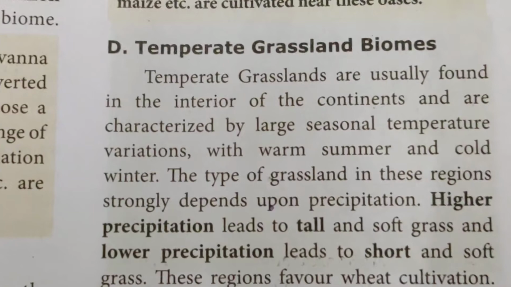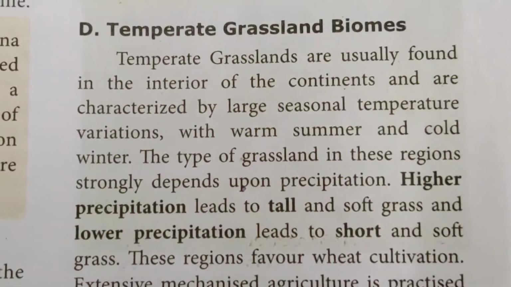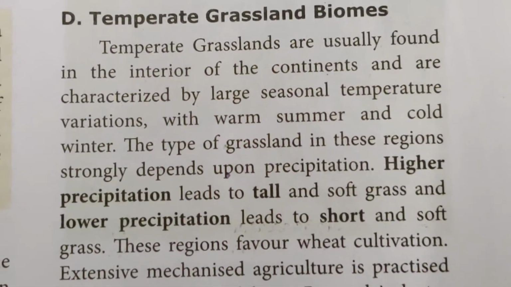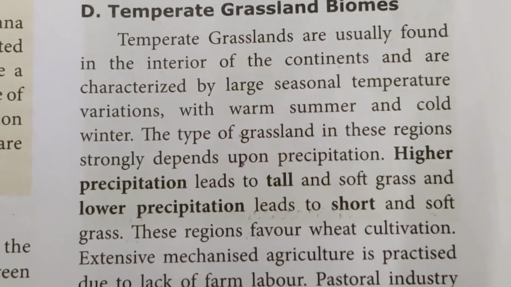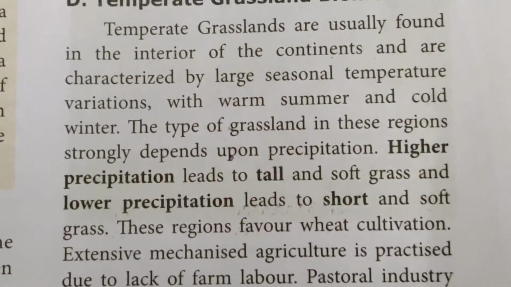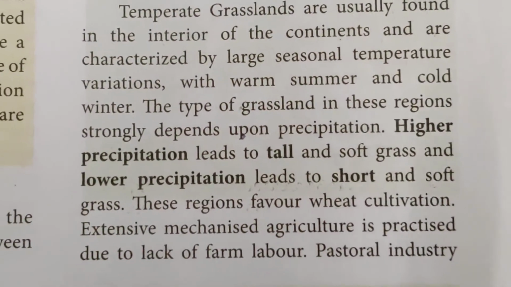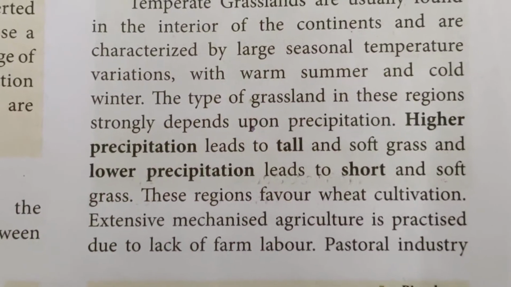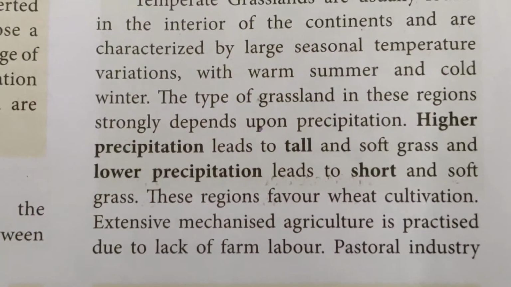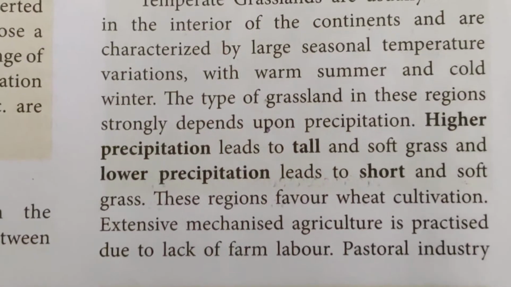Now point number 4, temperate grassland biomes. These are usually found in the interior of the continents and are characterized by large seasonal temperature variations, with warm summers and cold winters. The type of grassland in these regions strongly depends upon precipitation. Higher precipitation leads to tall and soft grass, and lower precipitation leads to short and soft grass.